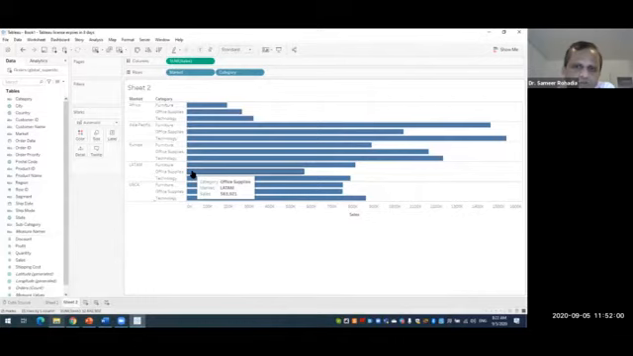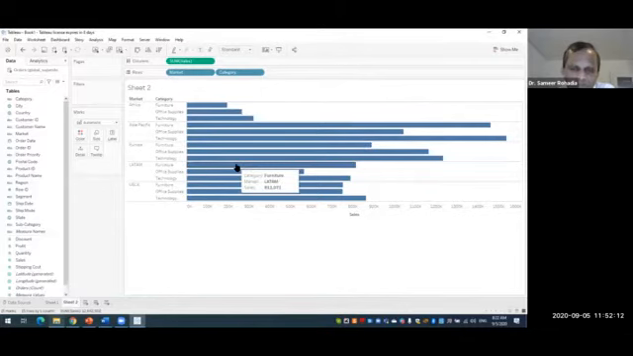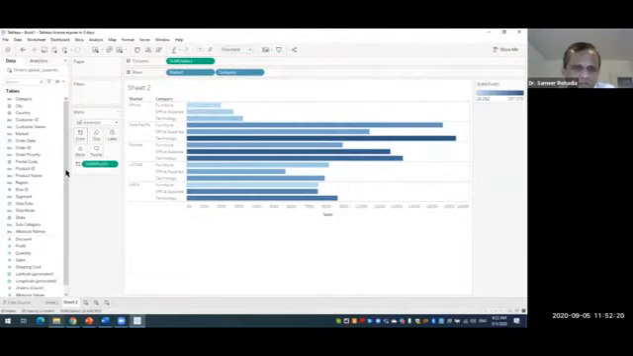Now if we want to know which category and market has how much profit, and we want to see it in the form of colors, we drag this profit and put it in the colors area. So now we get these different shades of blue. You can definitely change this color from here if you don't like it. I'll keep it as it is.